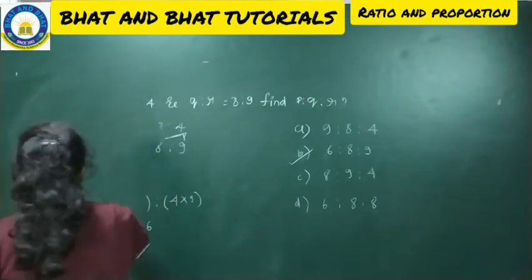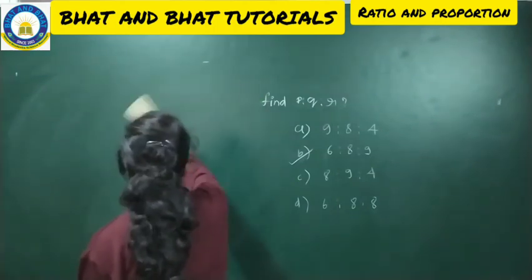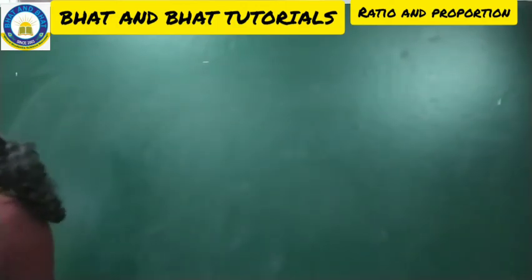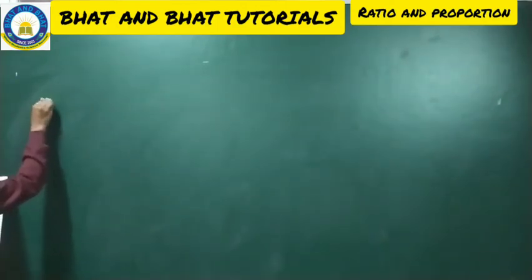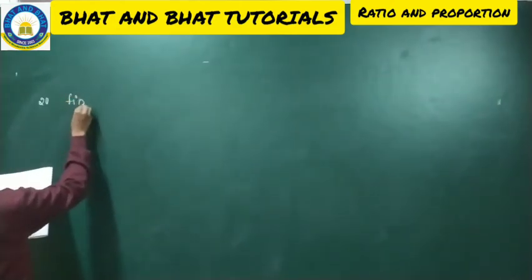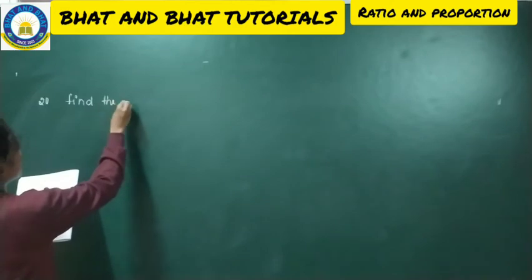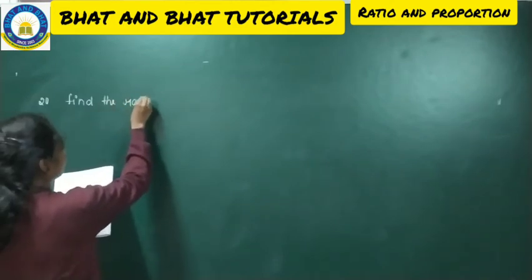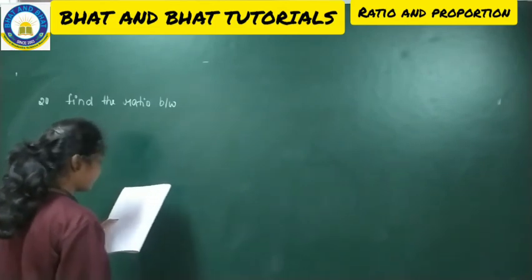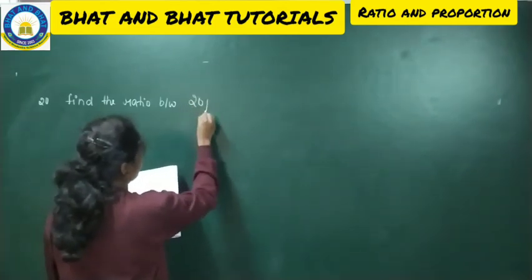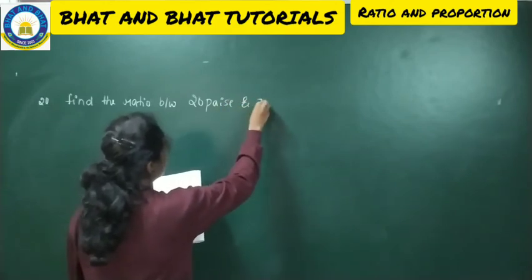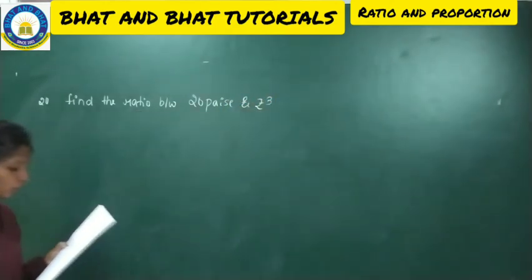Let me go with the 20th problem. Have a look into the 20th problem now. Problem number 20, you can just go through that. Find the ratio between 20 paise and 3 rupees. So this is your question.